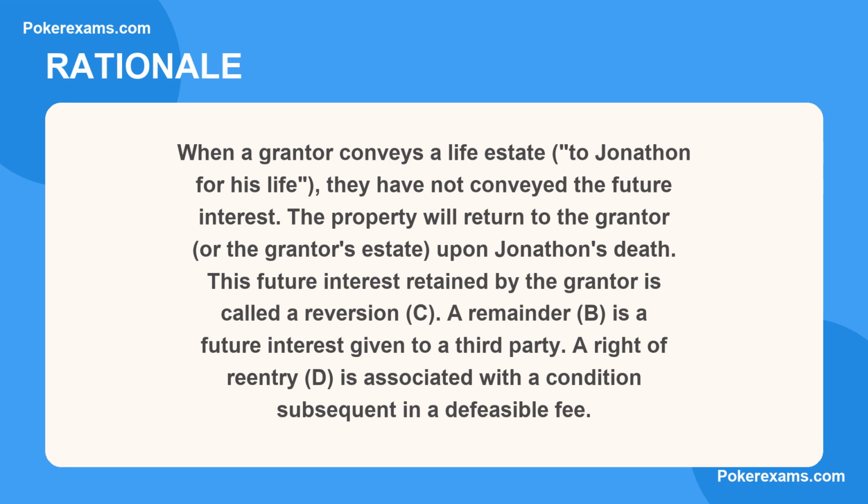Here is why. When a grantor conveys a life estate to Jonathan for his life, they have not conveyed the future interest. The property will return to the grantor or the grantor's estate upon Jonathan's death. This future interest retained by the grantor is called a reversion, C. A remainder, B, is a future interest given to a third party. A right of re-entry, D, is associated with a condition subsequent in a defeasible fee.